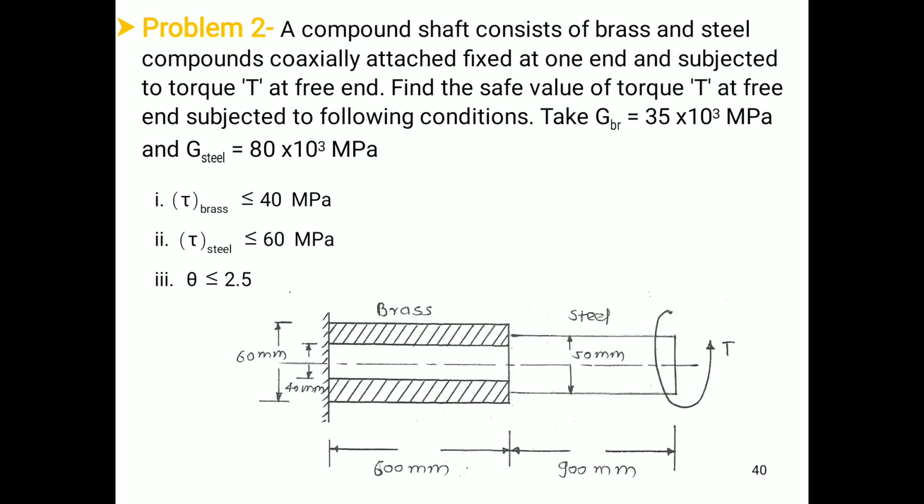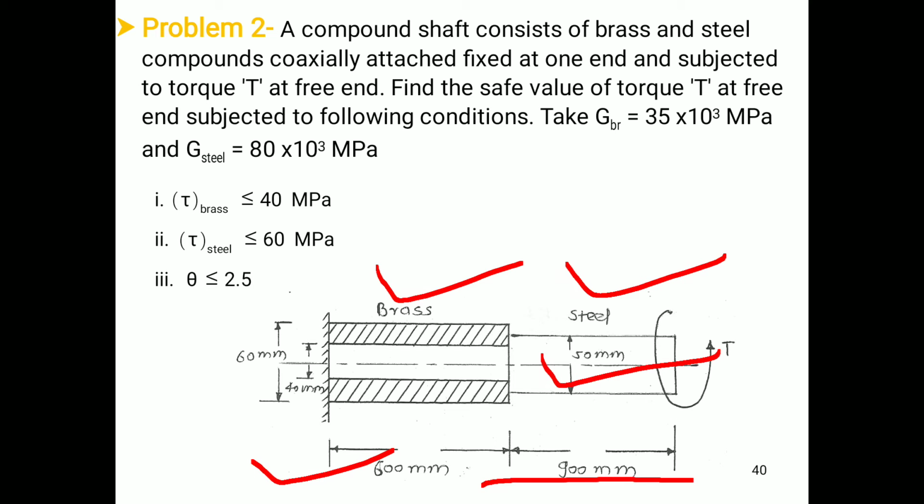So from the figure we have a brass shaft and the steel shaft. The external diameter of the brass shaft is 60 mm whereas the internal diameter is 40 mm. The length for the brass shaft is 600 mm, and for the steel shaft the internal diameter is 50 mm whereas its length is 900 mm.